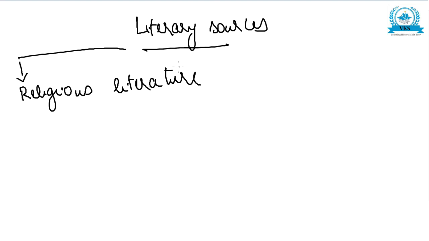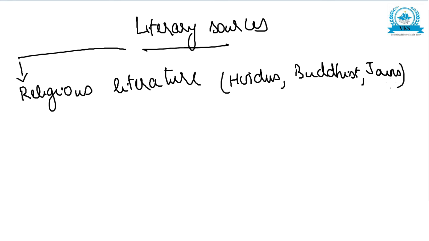In this religious literature, basically it deals with the religious texts of Hindus, Buddhists and Jains.